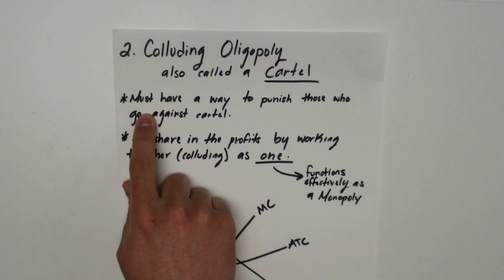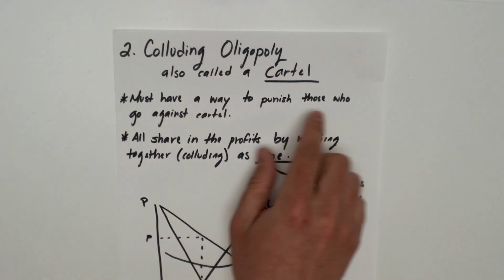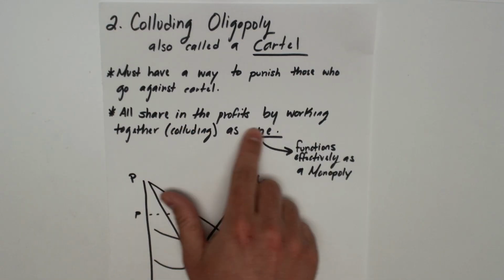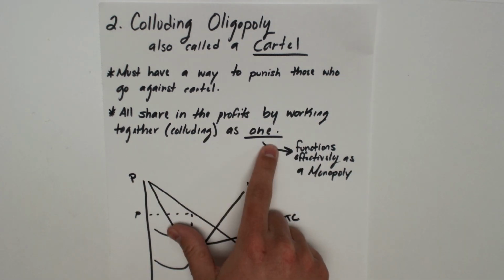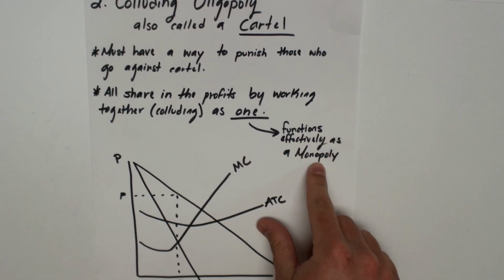The next type of oligopoly we're going to look at is called a colluding oligopoly, also called a cartel. Now, a few things: a cartel must have a way to punish businesses who go against the cartel, and they're all going to share the profits by working together, which is called colluding, as one. Since they're all working as one, they function effectively as a monopoly.